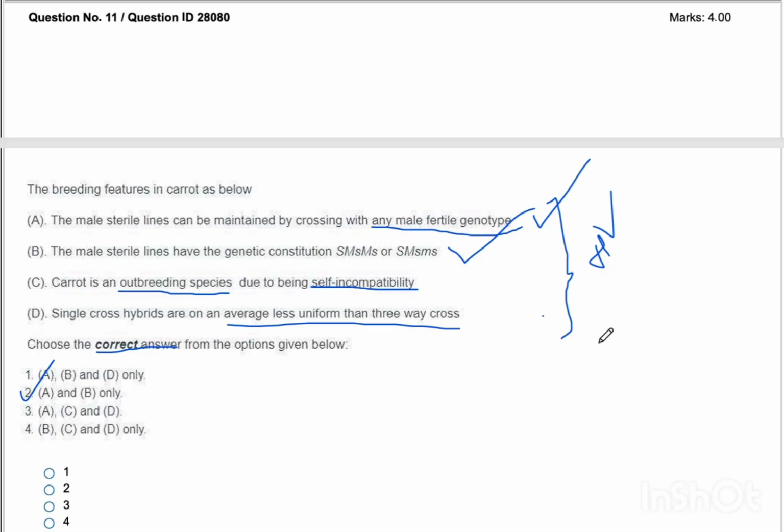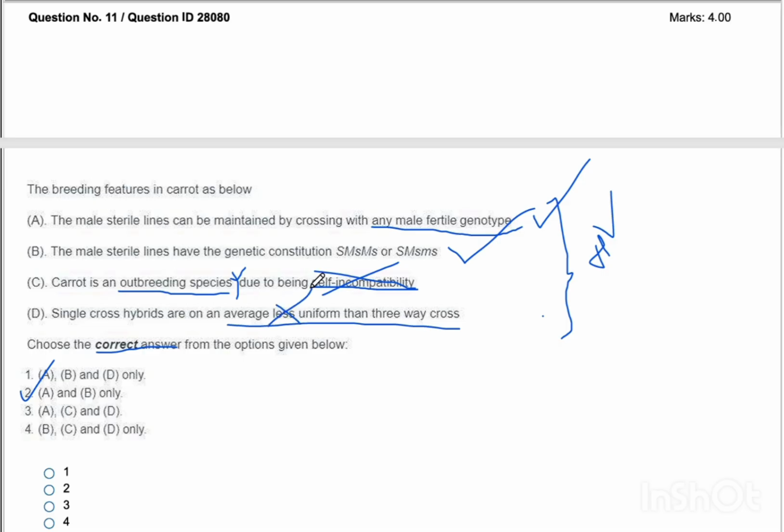The next statement is carrot is an outbreeding species. Okay, that is true, due to being self-incompatibility. Now let's see the statement from handbook. Carrot is an outbreeding species due to being protoandrous. Carrot is an outbreeding species due to its protoandrous character and not because of self-incompatibility. It has no self-incompatibility system, but inbreeding depression is very severe. Okay, that is also a statement from handbook.